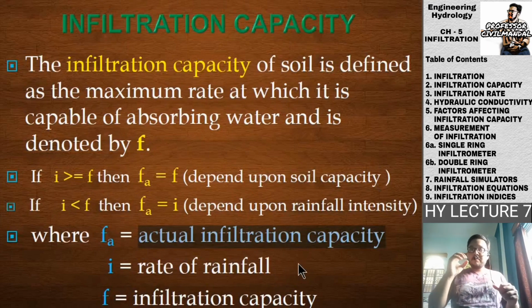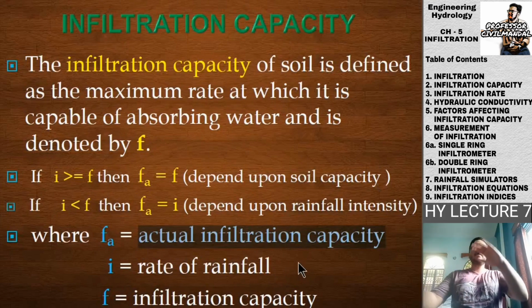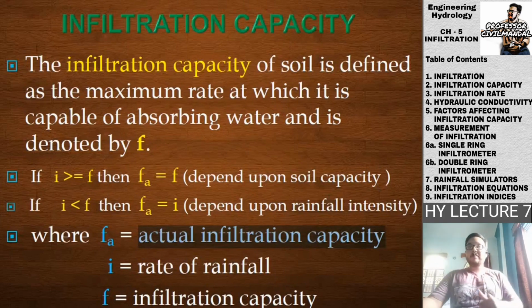So if the rainfall rate is 10, then the actual infiltration will also be 10. It will in no way be greater than 10 or be 20, because although the infiltration capacity is 20, it will not be able to supply a 20 rate of infiltration if it is having a 10 rate of rainfall at that particular time. So this was about the infiltration capacity. If you are having any doubt, you can post in the comment section.